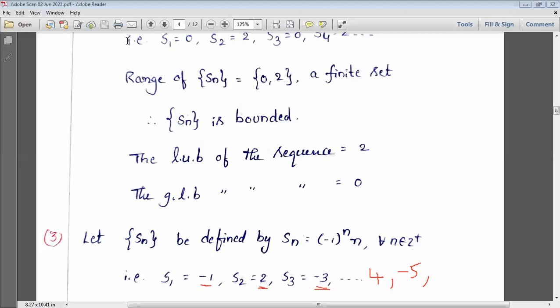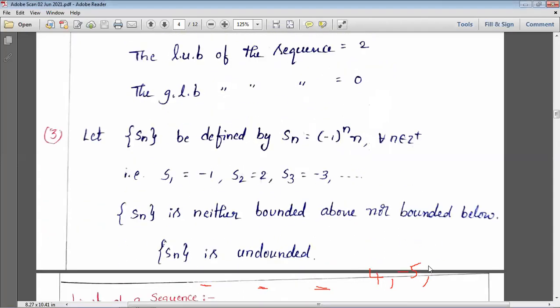So for saying boundedness, first there should be a range, and we should know that range. Then only we can say whether it has a lower or upper bound. Here it is endless, so simply we say there is no lower end point as well as no upper end point. So this sequence Sn is unbounded, neither bounded above nor bounded below.